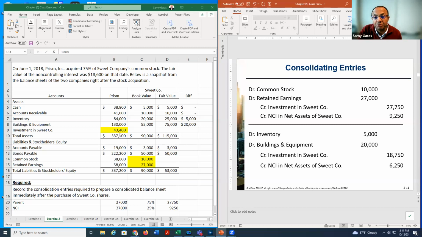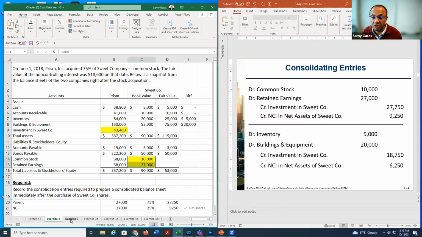But you might wonder, how do I get the 43,400? We take the total amount of investment, and then we add net income and subtract dividends to get 43,400. But you might wonder, where can I get the net income and the dividends? They are not given here, and I'm not asking you to calculate them. But I'm trying to explain how I can get this balance from the journal entries. We get the investment plus net income minus dividends.